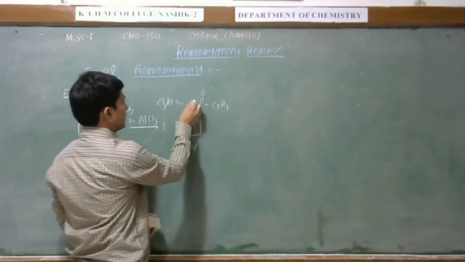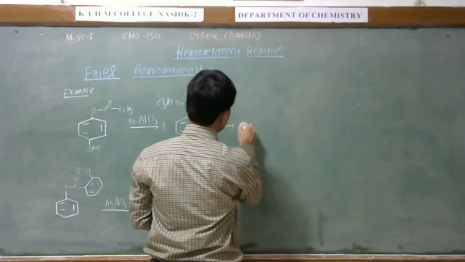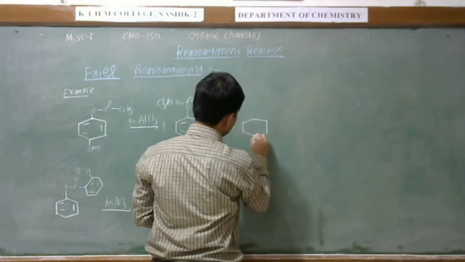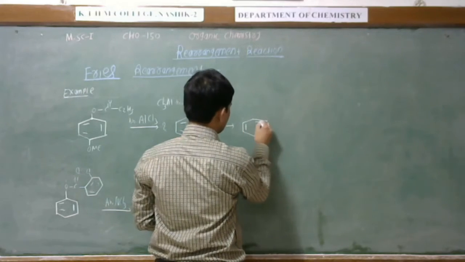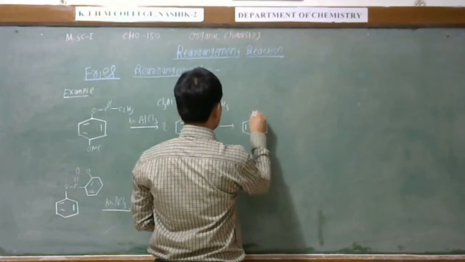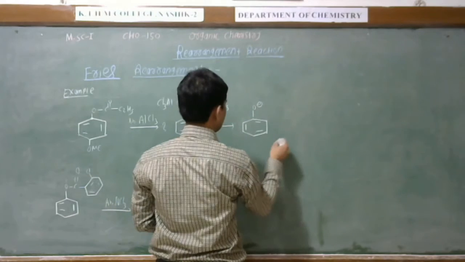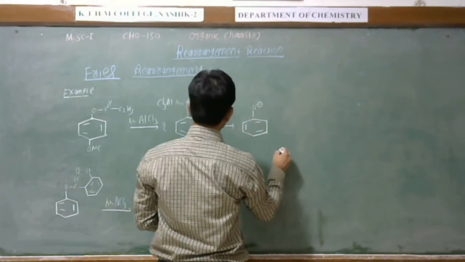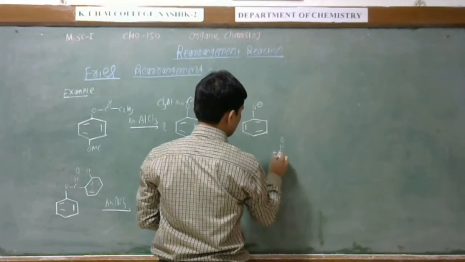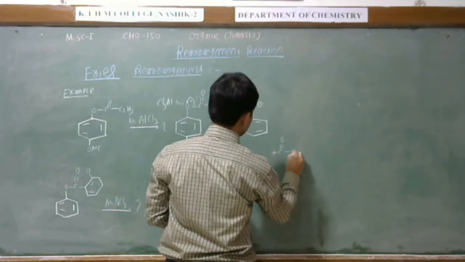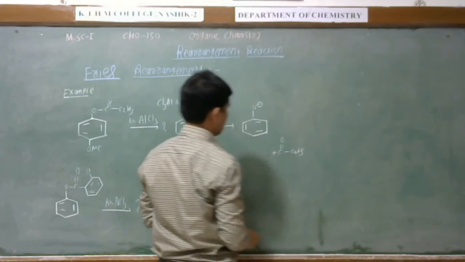Now this bond gets broken, and there is formation of negative charge on the oxygen atom, and we get the phenoxide ion. Now C2H5 CO will be detached from here.